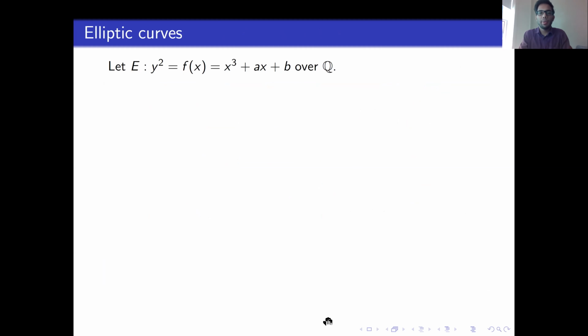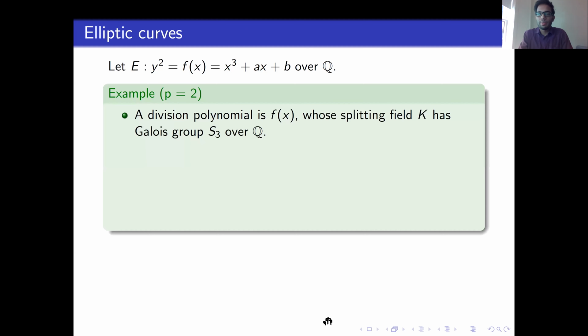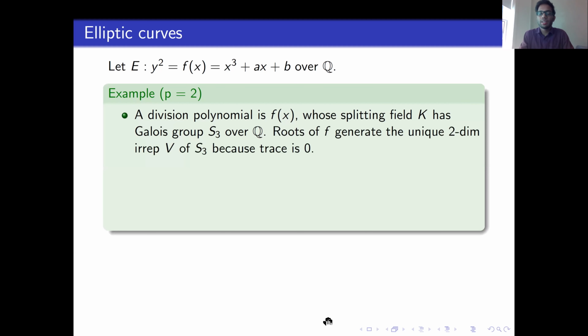So let E be this elliptic curve. Let's first look at its two torsion. So its two torsion field is nothing but the splitting field of f of x, and it generically has Galois group S3, which is a symmetric group on 3 letters. Now the roots of this polynomial f of x, their sum is 0 because there is no x squared term, and so they generate a two-dimensional subspace. In fact, it is the unique two-dimensional irreducible representation of S3.